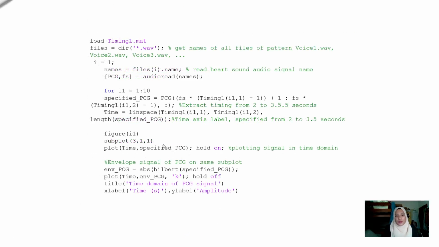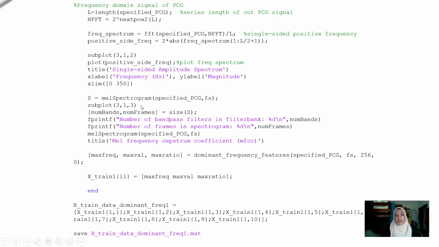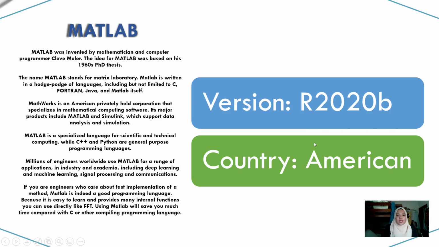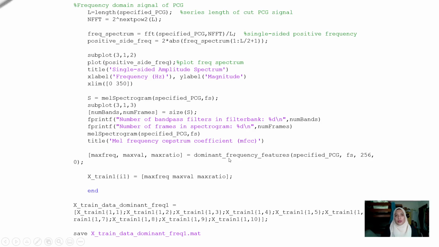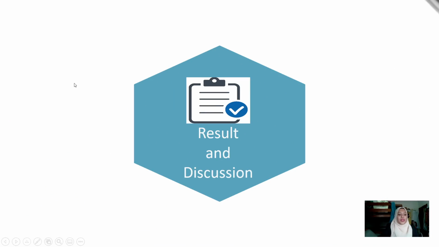So 311 is the time domain, and here we also have the envelope signal, which is the Hilbert transform. The Hilbert transform shows the energy of the signal. Subplot 312 is the single-sided amplitude spectrum, equivalent to the frequency domain, and the MFCC. We use feature extraction. We use the dominant frequency feature, from which we obtain maximum frequency, maximum value, and maximum ratio. So for each PCG signal, we will generate 10 more graphs.